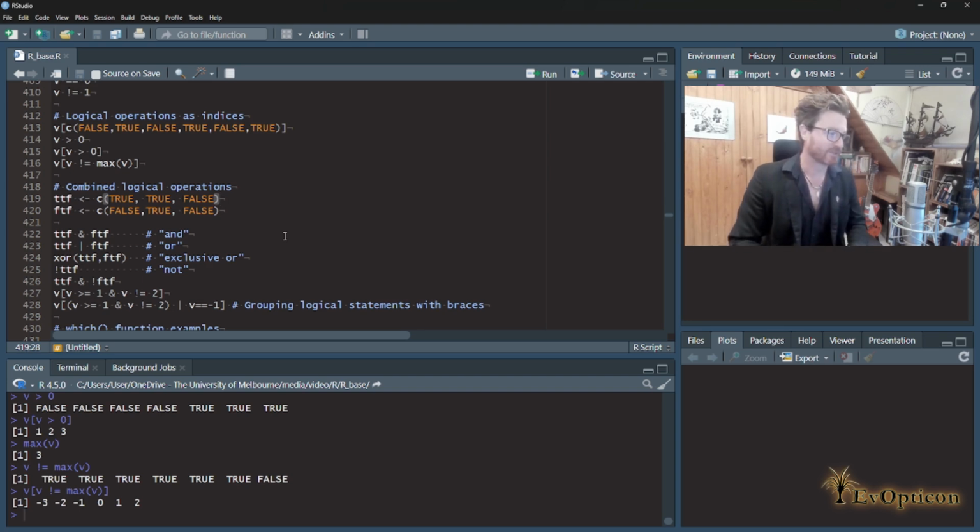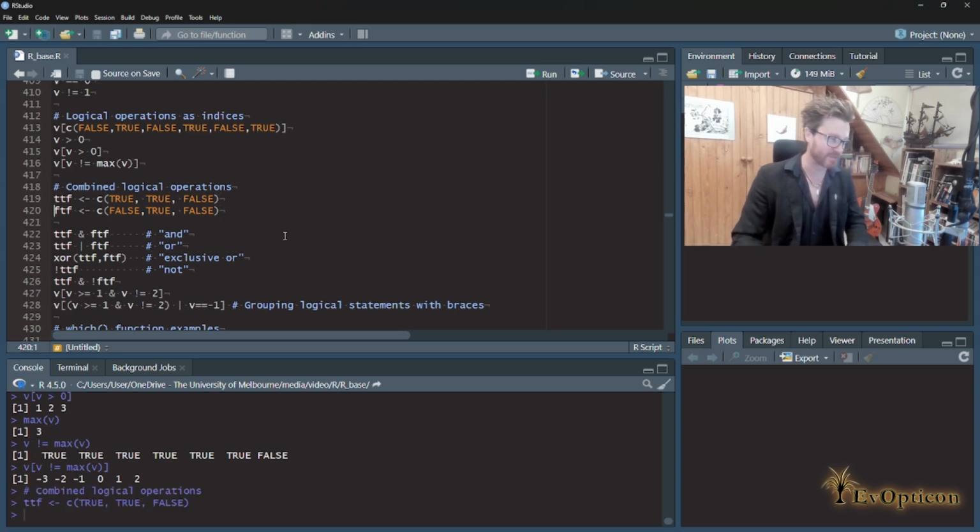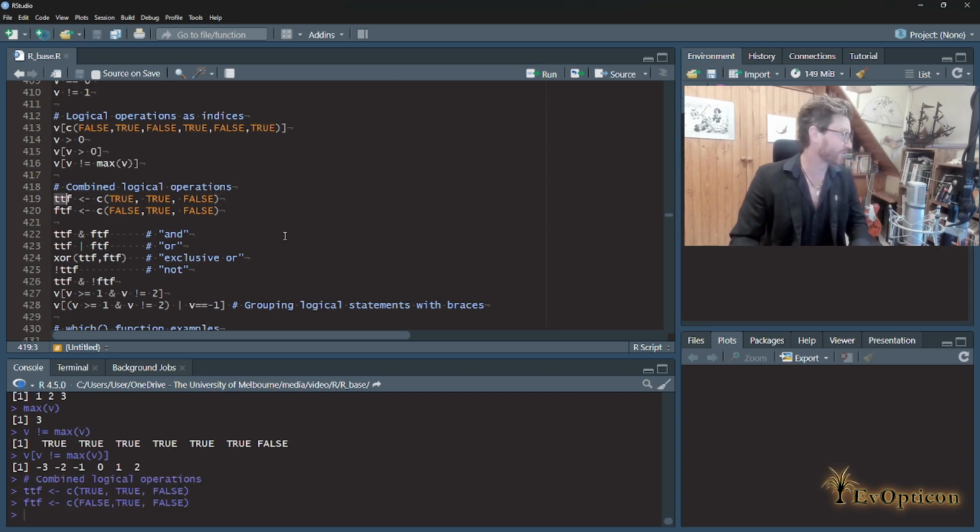Let us go forward to combined logical operations. We're just going to get more complicated with logic and learn a few more tricks. To demonstrate this, here we go, some didactical vectors. TTF for true, true, false, because that's what's in it. FTF for false, true, false. Now, I'm going to use the AND operator. Logic is wonderful because it follows the conventions of natural language extremely well.